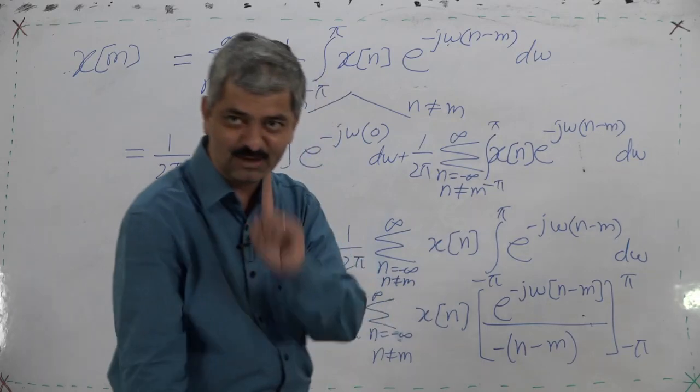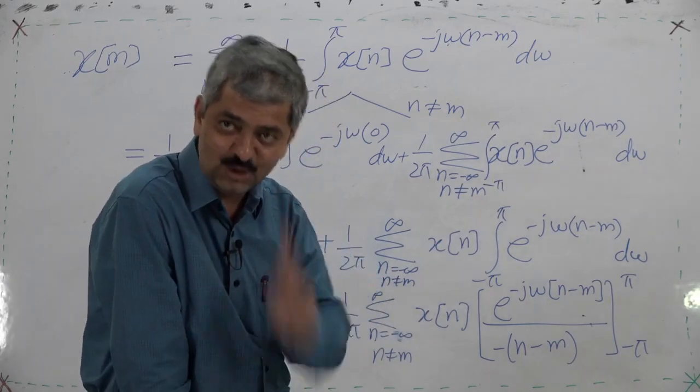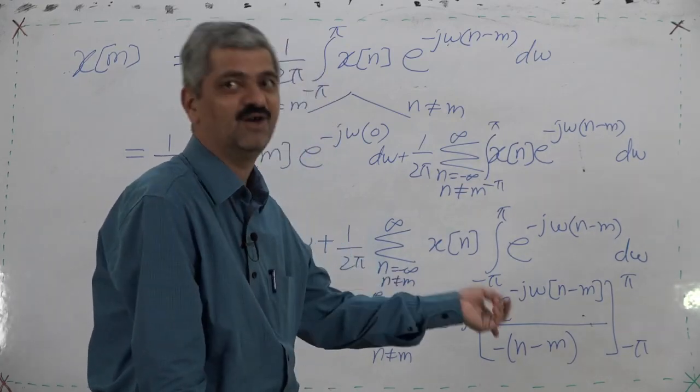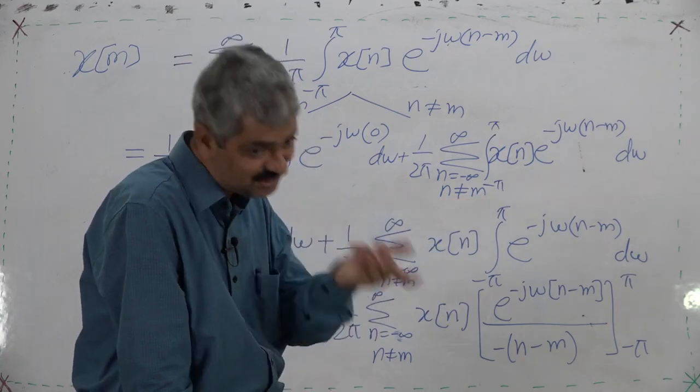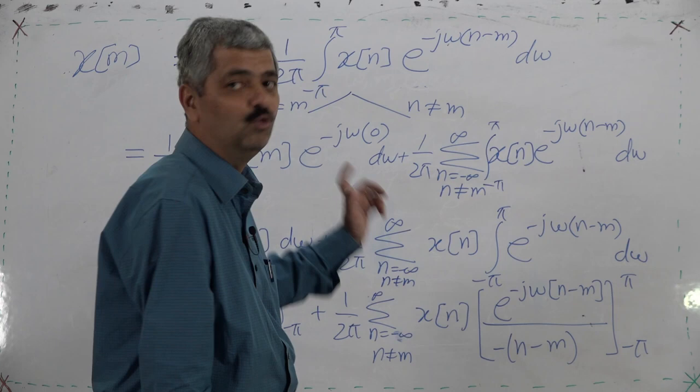And for n equal to m, what happens? For n equal to m, both numerator and denominator become 0. So it is an indeterminate form in general, and for this specific case it is 2 pi.